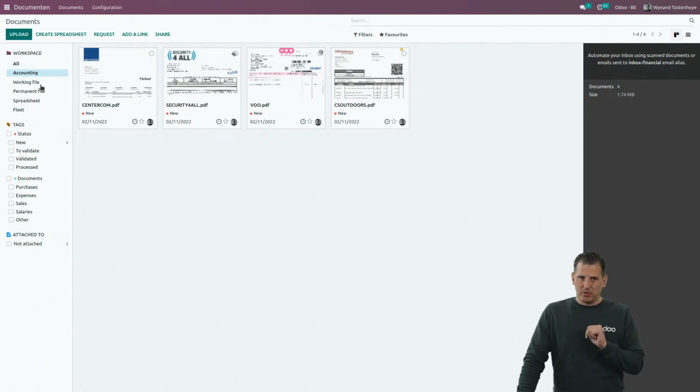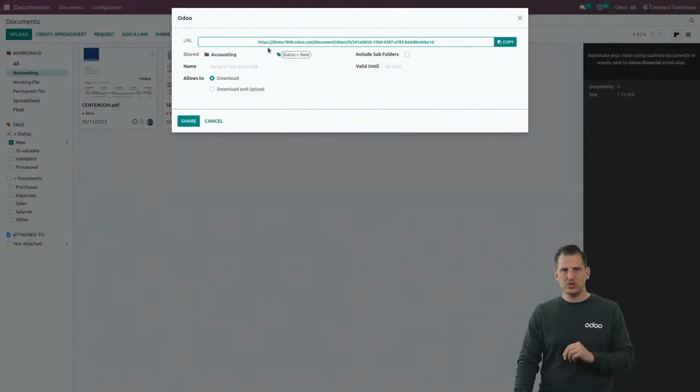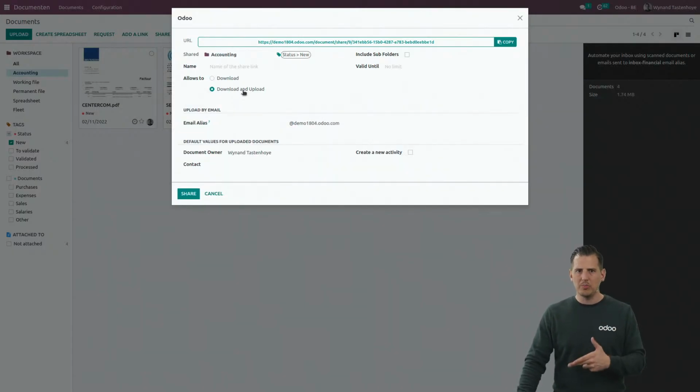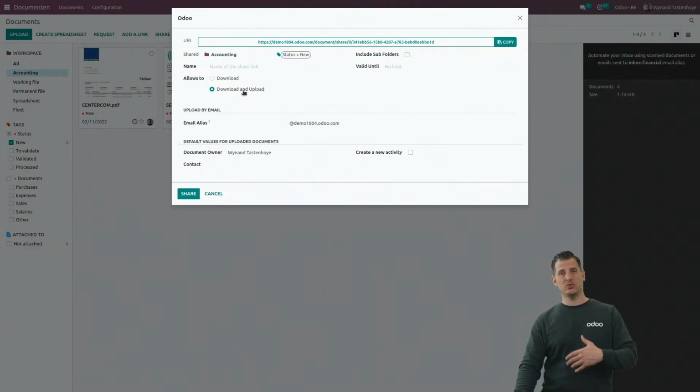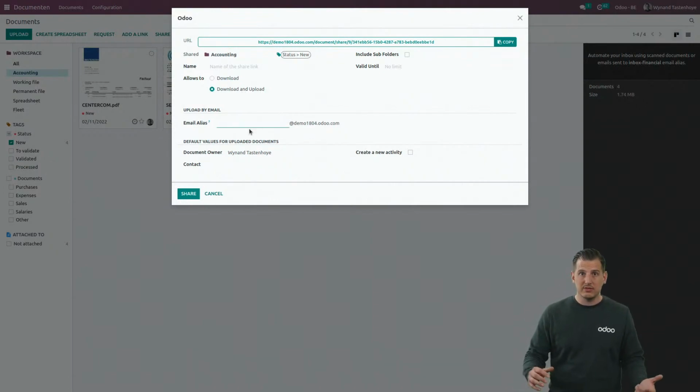But what is way more important is to create shared links. So for example, if I select the workspace accounting, and I combine it with a tag, new for example, I can click on the share button. When I click on the share button, we will immediately create a shared URL. I'm going to use it right after. First of all, I want to show you all the other possibilities that you have. You can click on download and upload in order to make sure that with this shared link, people can also upload documents. Then you have the possibility to activate the email alias.